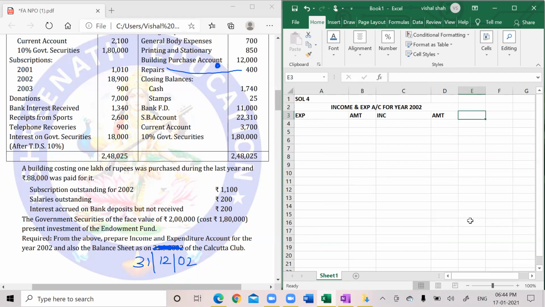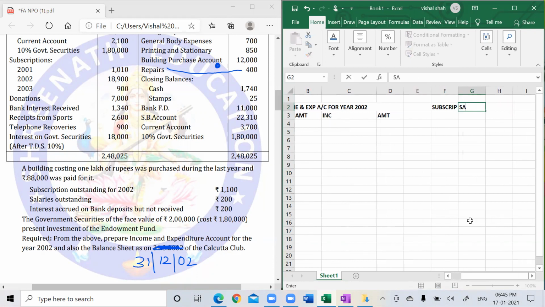We require what? Interest on government securities face value. There are three outstanding: subscription income, salary expense, and interest income. So I need to have three statements. One statement relating to subscription, then second is salary, and next is interest on bank deposits.